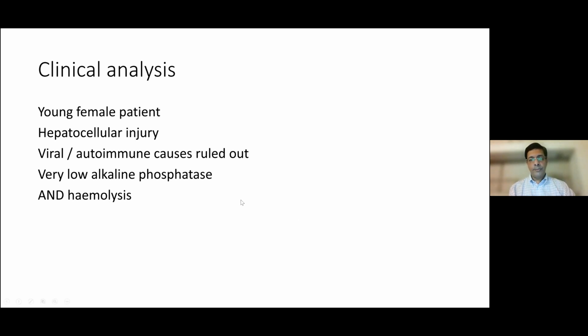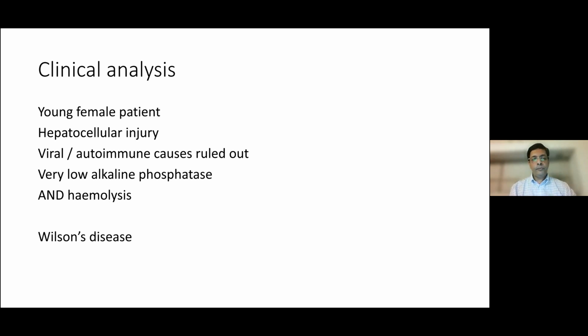Third, if the patient is pregnant, then you have to consider the possibility of HELLP syndrome: hemolysis, elevated liver enzymes, low platelets. Here, of course, platelet counts are normal. So given this overall picture, one has to consider the possibility of Wilson's disease.